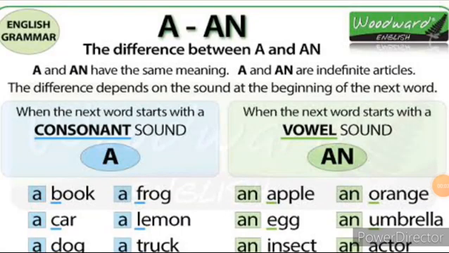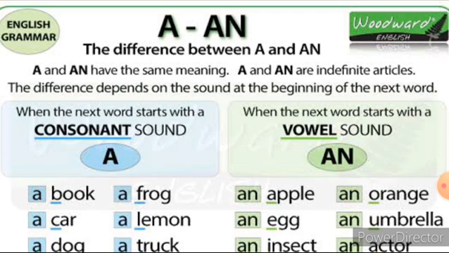There is a slight difference between the article a and an. Both these articles are known as indefinite articles. That is, the articles a and an are used to refer to a noun for the first time. They are called indefinite articles.